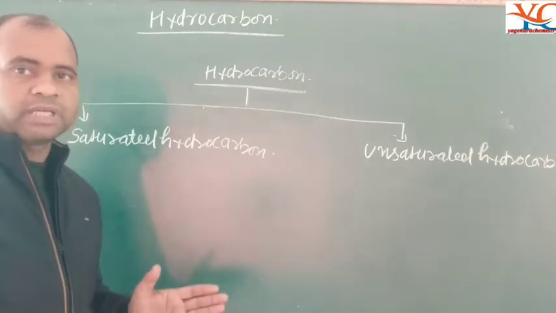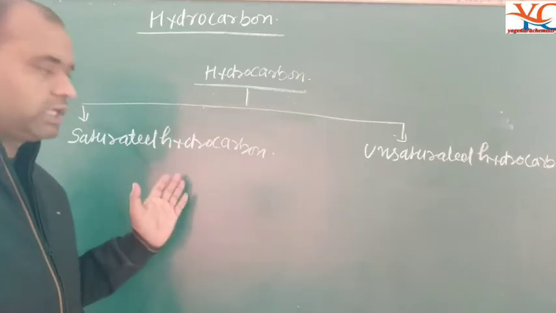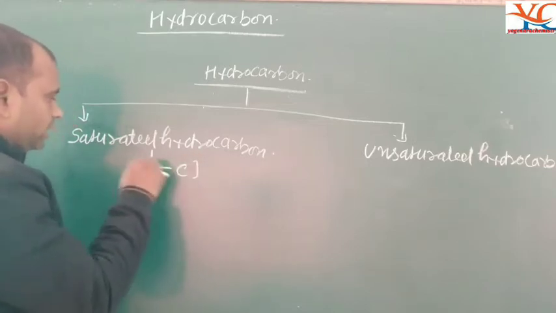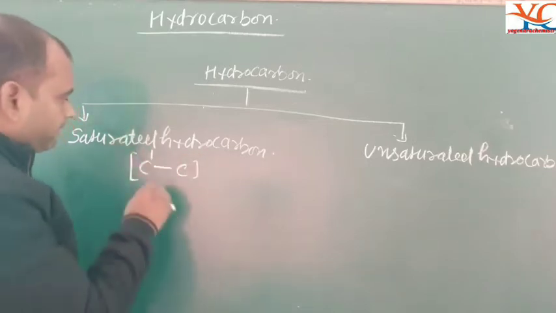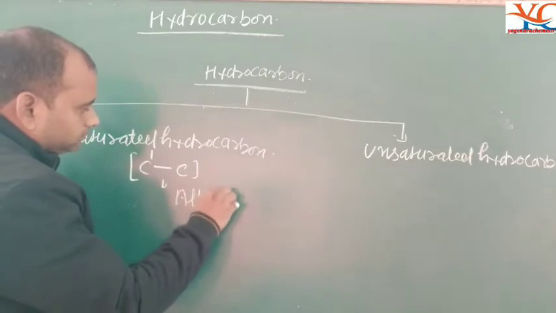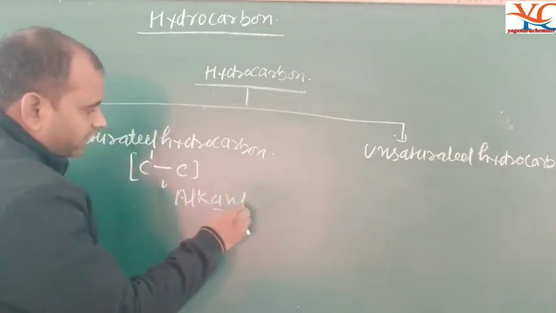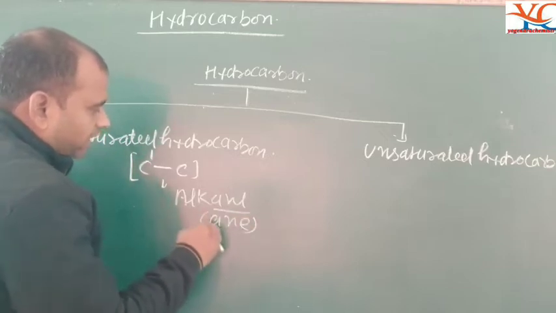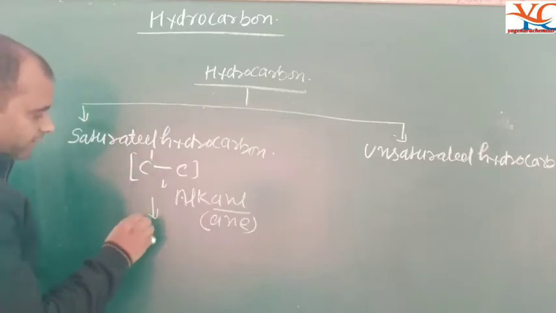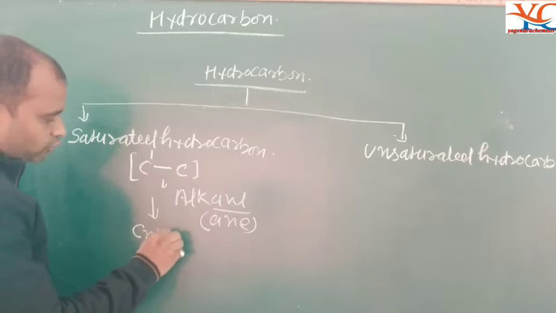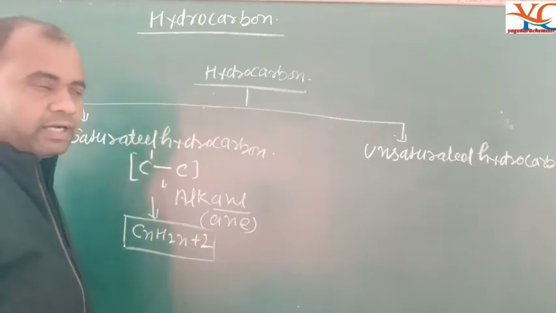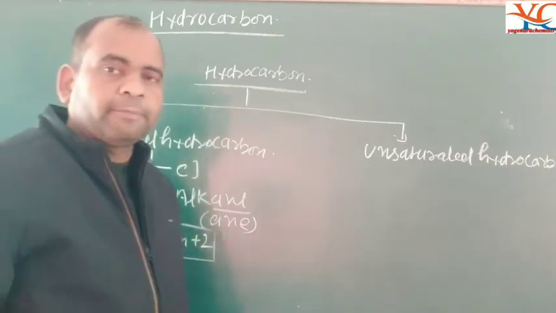When carbon and carbon are attached by single bonds, it is called a saturated hydrocarbon, and it is called an alkane. The suffix of alkane is "ane", attached after the parent chain. The general formula of alkane is CnH2n+2. Alkanes are also known by another name, paraffin.